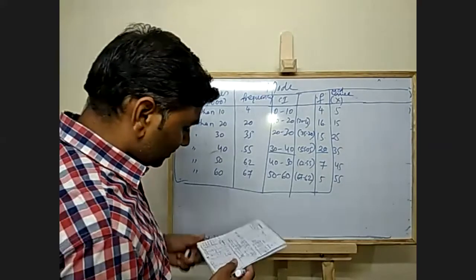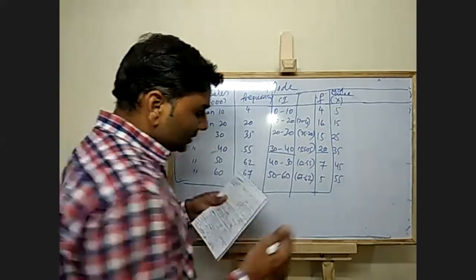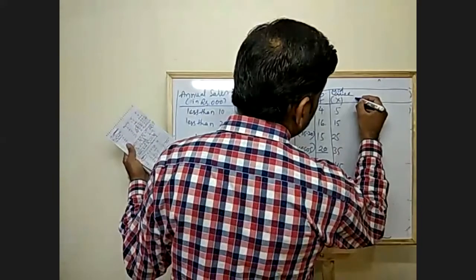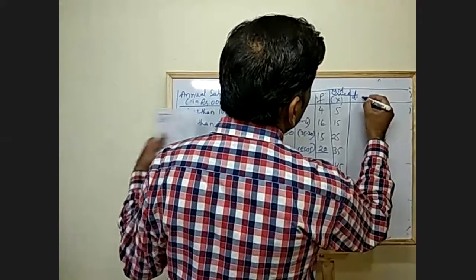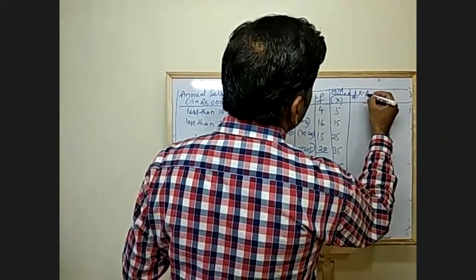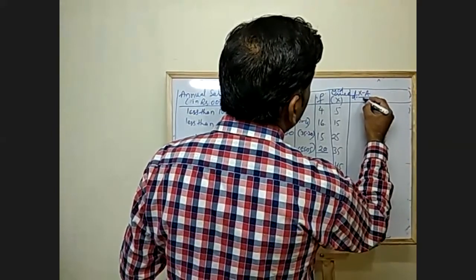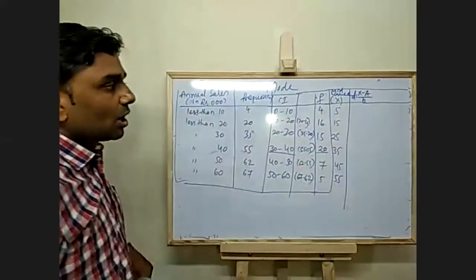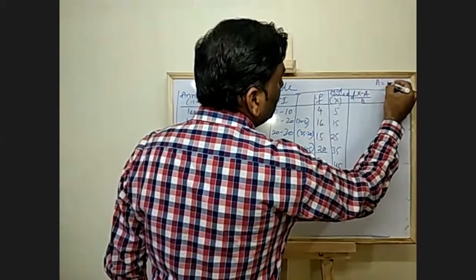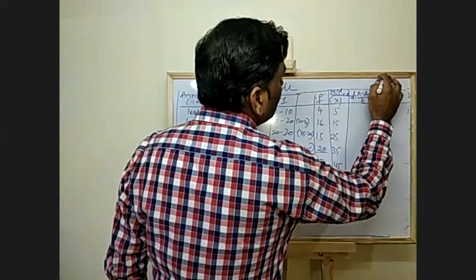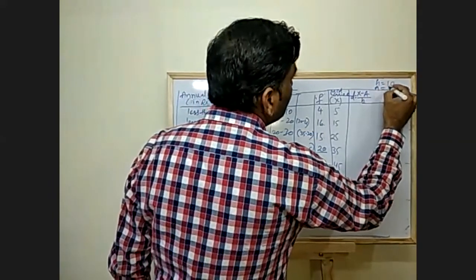Next, calculate D, which is equal to X minus A divided by H. How much is H here? H is equal to 10. And A is the assumed mean.